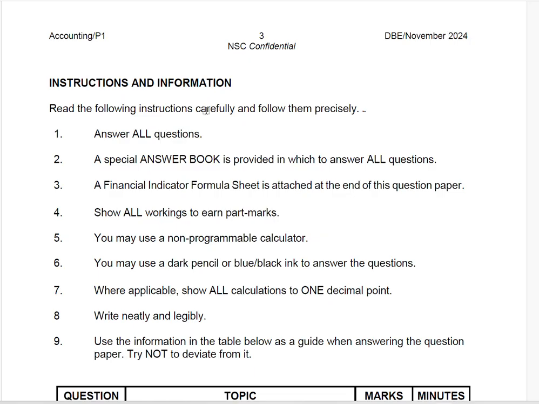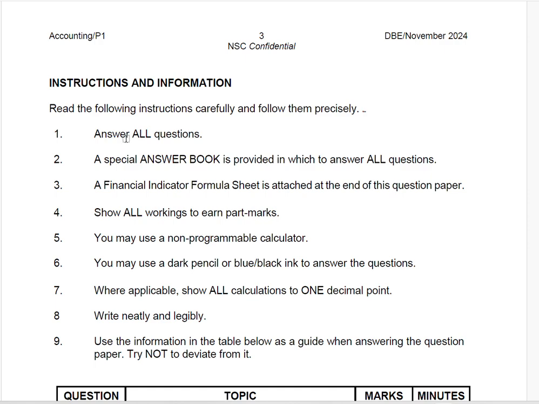Read the following instructions carefully and follow them precisely. So it is very important that you read the instructions. Do not make the assumption that these instructions are similar to any of the papers that you've seen before. Read them and read all of them.